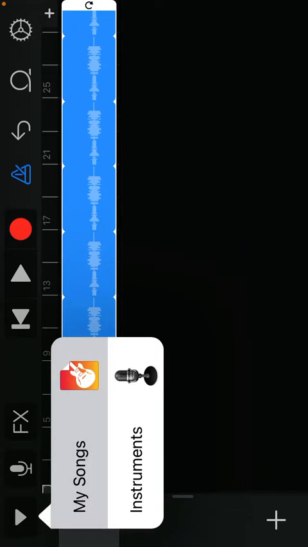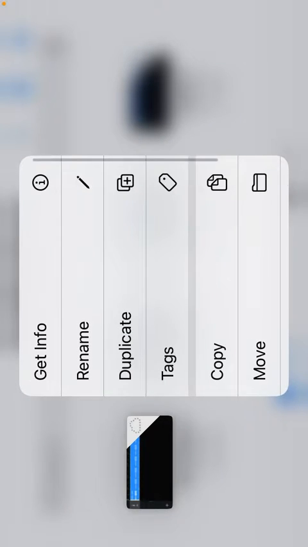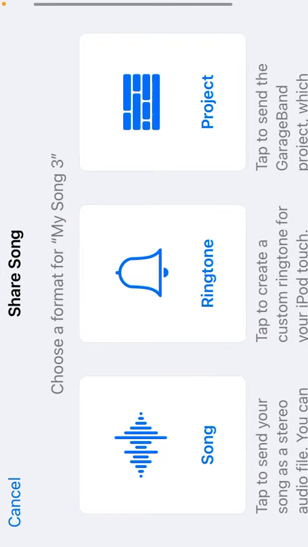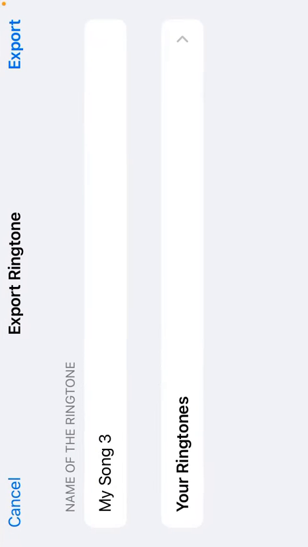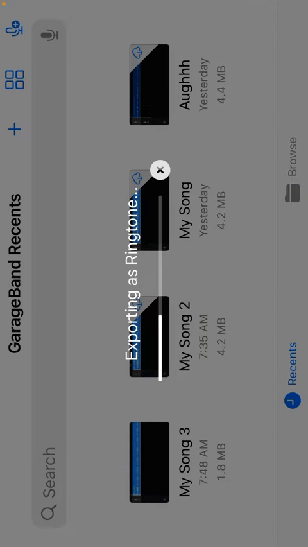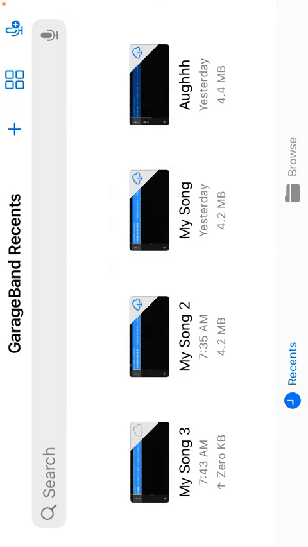And then you go to My Songs, and it'll be right there. And then you hold it down. You press share, and then you press ringtone in the middle. And then if it says that, just press continue, and then press export, or change your ringtone name, and it will be exporting as ringtone. And then press OK,